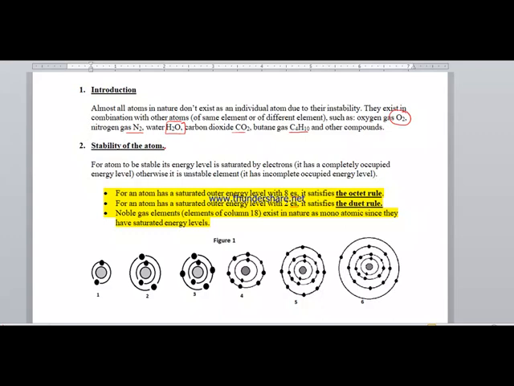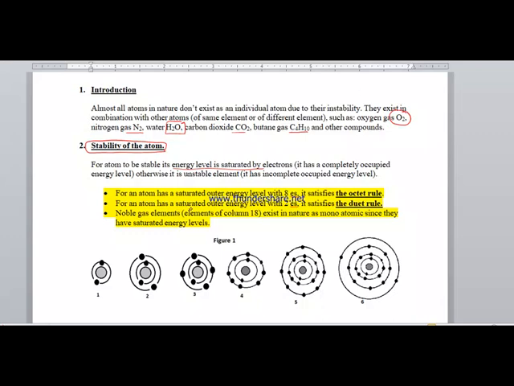The atom itself searches to be stable. It needs to become stable. For an element or an atom to become stable, it must have a saturated energy level. Their energy level must be saturated. لازم يكون عندهم complete energy level in order to become a stable element or a stable atom. For this reason, rare are the elements that are stable elements.